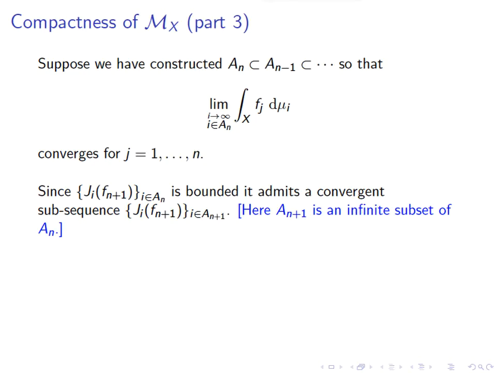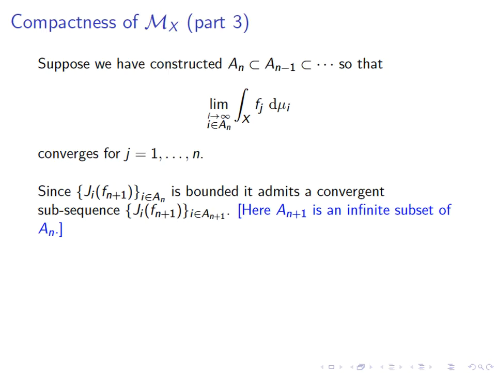So now we're going to apply the same logic to n plus 1. The sequence of real numbers, the integral of f_{n+1} d mu_i, is bounded. Because it is bounded, it admits a convergent subsequence, and that convergent subsequence corresponds to indices which we call A_{n+1}.